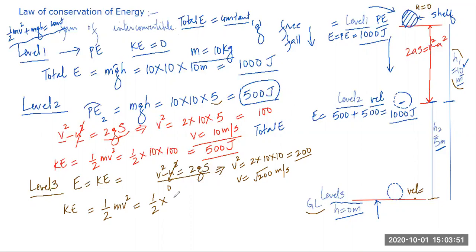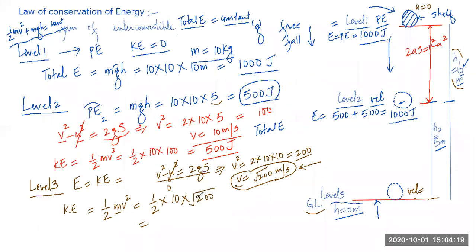Mass of the ball is 10 kg. What is the velocity of the ball just before hitting the ground? We have already calculated: under root 200 meter per second.